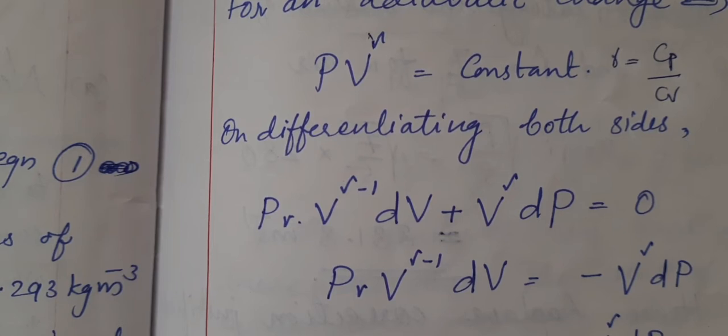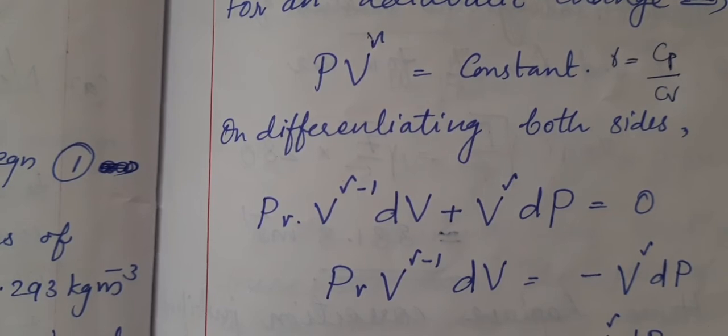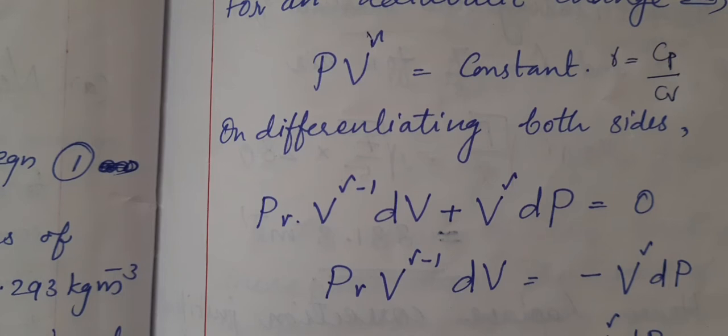The amount of heat required to increase its temperature by 1 degree Celsius is called the molar specific heat capacity. We have an equation for that also, 1 by n delta Q by delta T. We have seen in the previous classes, that was represented as C, the molar specific heat capacity.